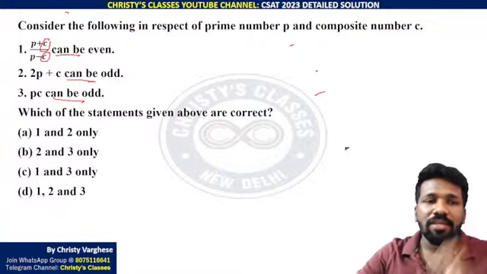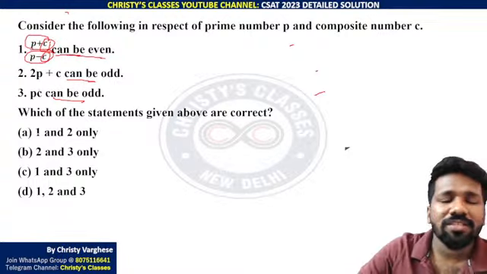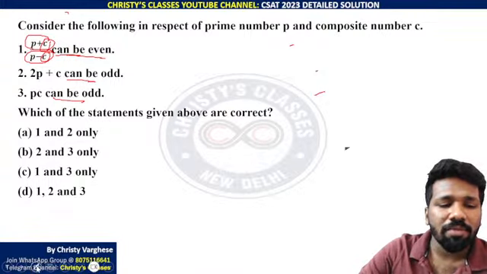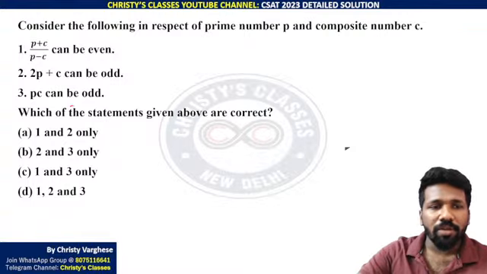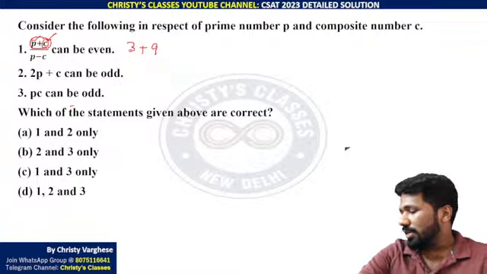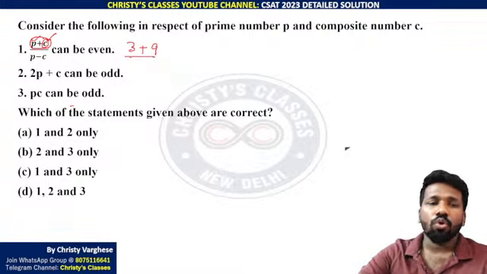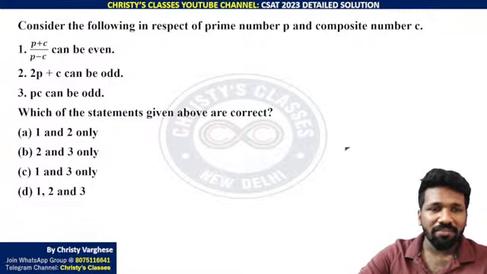So 9 is a composite number where 2 is not a factor, not an even number. Here, even divided by even is even. So if the numerator can be made even and the denominator can be made even, then even by even is even. Numerator even means odd number plus odd number is even. P is a prime number, 3 is an odd prime number, 9 is an odd composite number, 3 plus 9 is clearly an even number. And if you want to avoid negatives, you can make the denominator even, no problem.